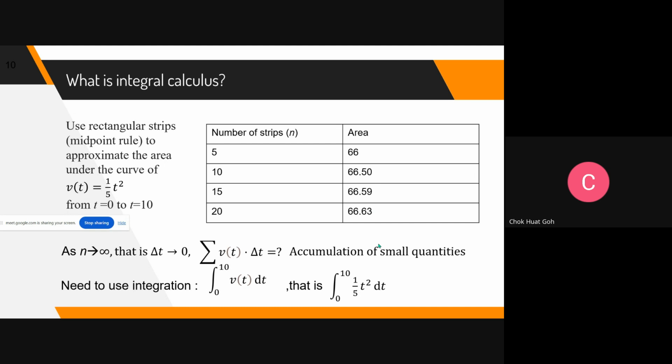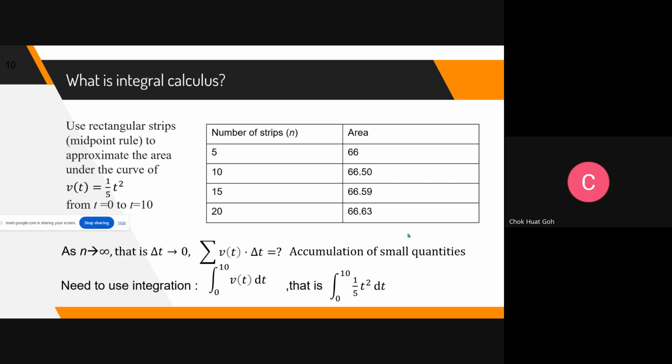If you have a computer and you don't want to use integral calculus, you put the number of strips as 25, what happens? 30, 35, until this number doesn't change anymore. That is the final correct answer. We call it numerical methods because it's basically adding up the numbers. That's why we call it numerical methods. Okay, so students, how to do this kind of integration? I think maybe some of you know, or if you have done your revision.